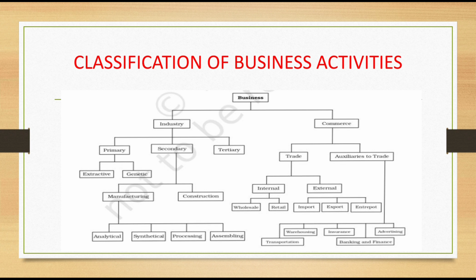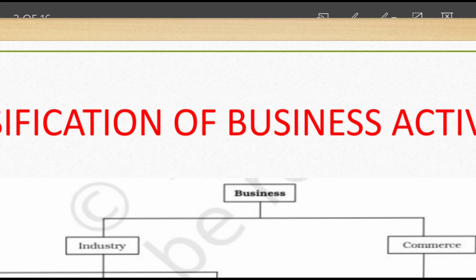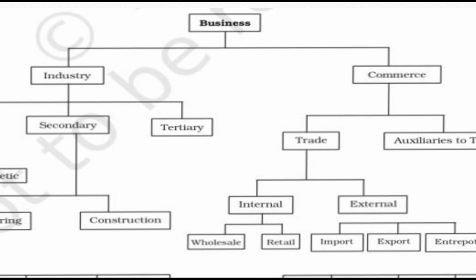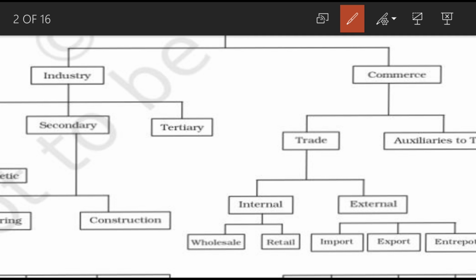Business is classified into two, that is industry and commerce. In this video, I will explain the industry part only. The commerce part I will explain in the next video.